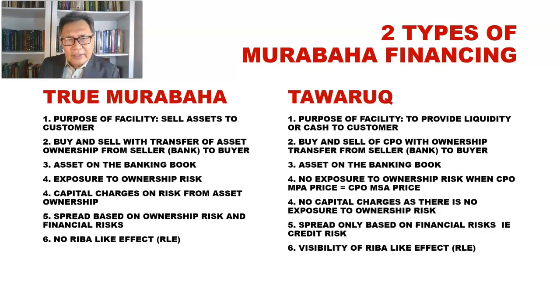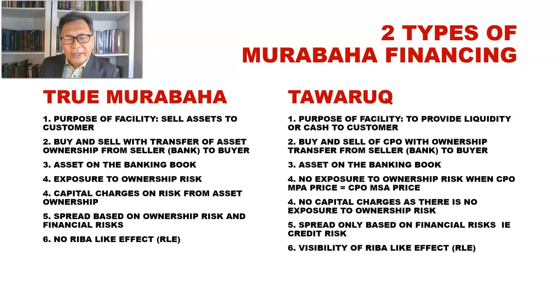And at the end of the day, we can see that it has some kind of interest-like or riba-like effect, because the sale price of the artificial Murabaha has stated the amount of facility accorded to the customer plus the profit margin.